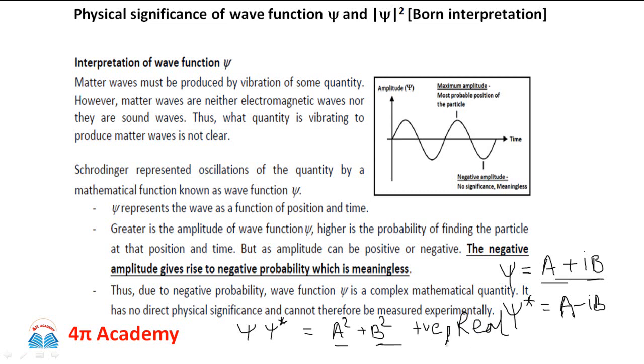Therefore some physical significance can be assigned to this product psi into psi star instead of the wave function psi. So psi itself does not have physical significance, but this product psi into psi star has physical significance.